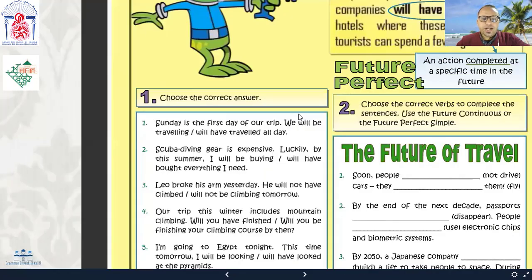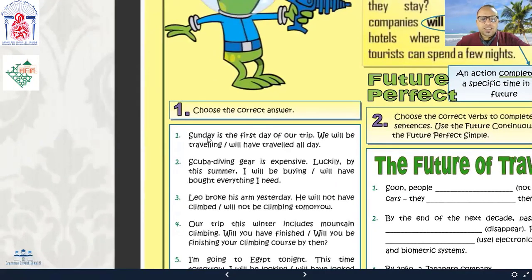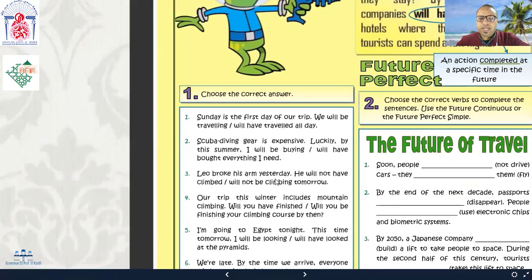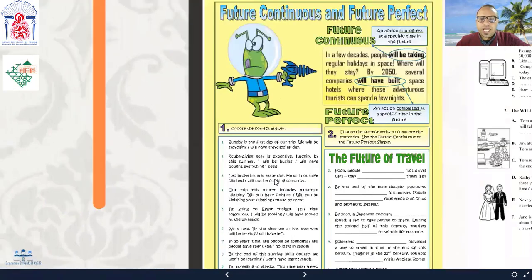So in this exercise here, choose the correct answer. Sunday is the first day of our trip. We will be traveling, or we will have traveled all day. So choose the correct tense. Is it the future continuous or the future perfect? Scuba diving gear is expensive. Luckily, by this summer, I'll be buying, or I'll have bought everything I need. So choose the correct tense, okay? Of course, the context will help you, right? If you understand the meaning and the context of the sentence, you'll find it easy to decide on the tense to use, right?